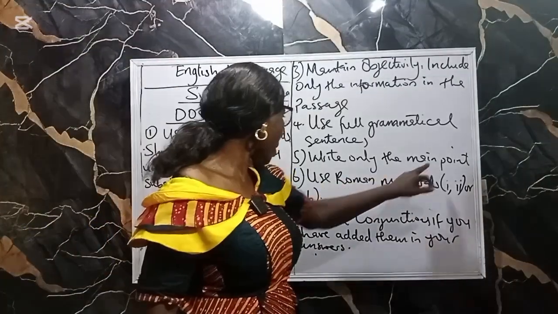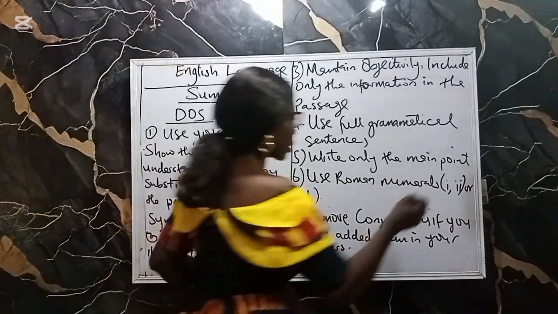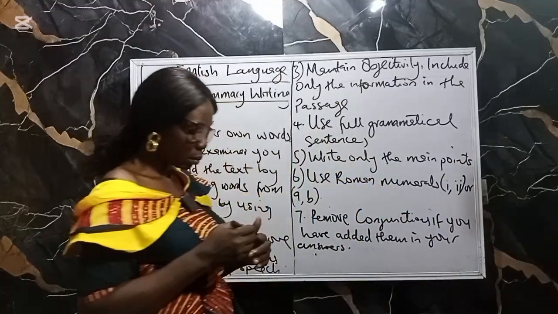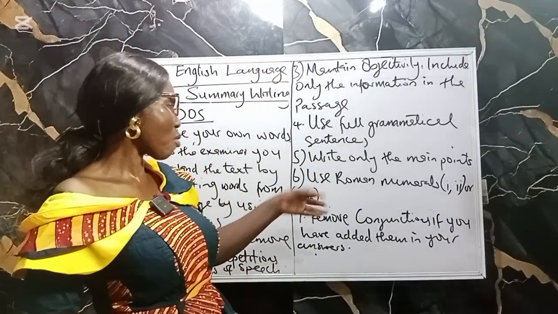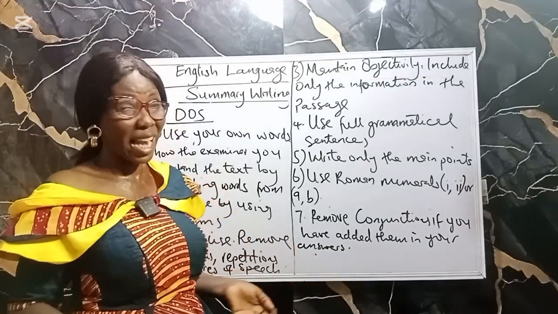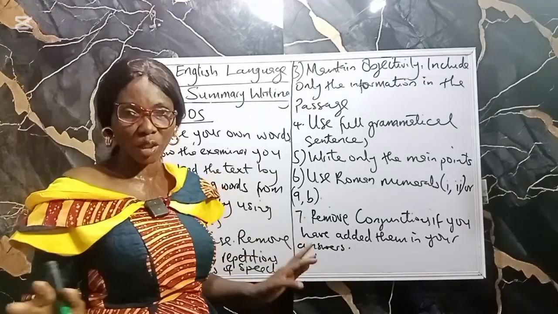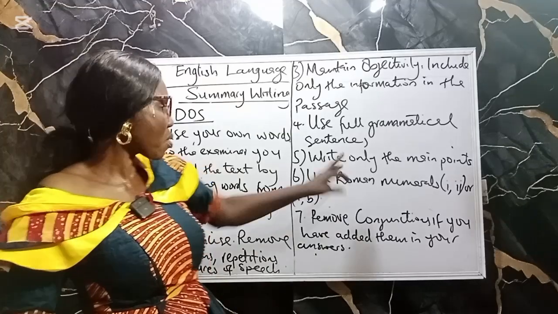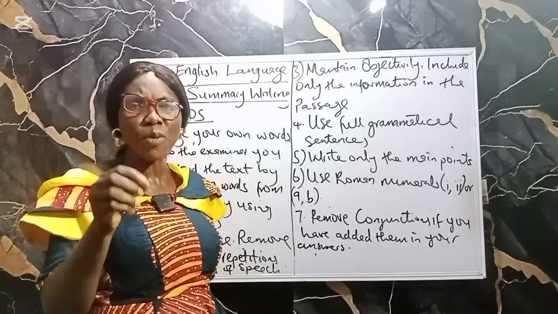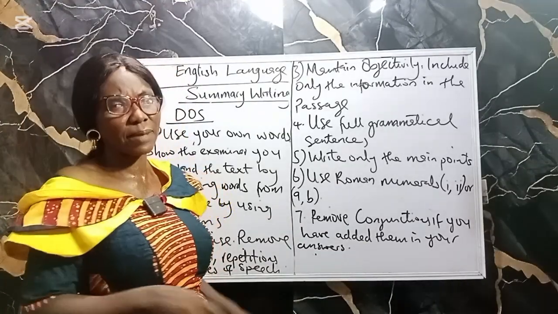Then write only the main points. Yes, like I told you before, there are ways to get your own main point. Like when you are writing your own composition, I have told you how to get your own point. There are other ways. The writers can help you to get the main point.